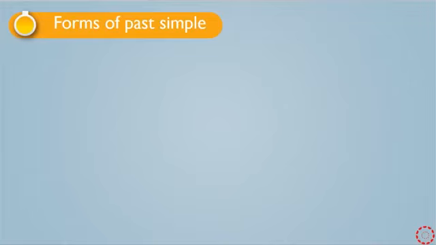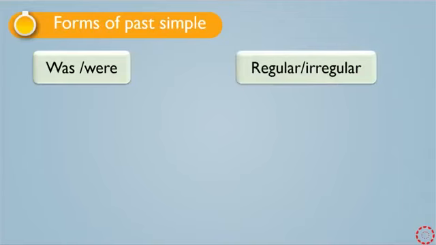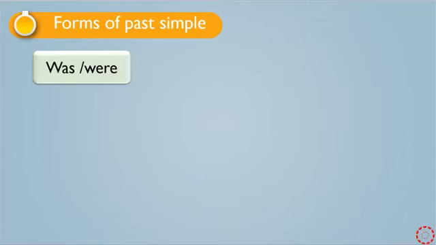Let me show you what the forms of past simple are. Generally, we have two forms of past simple. We have the verb to be form, I mean was and were, and also we have regular and irregular verbs, I mean the main verb. God willing, in the coming class we are going to talk about regular and irregular verbs. But for today, we are focusing on and going to explain the was and were form.